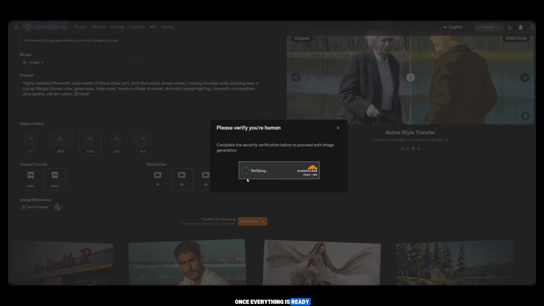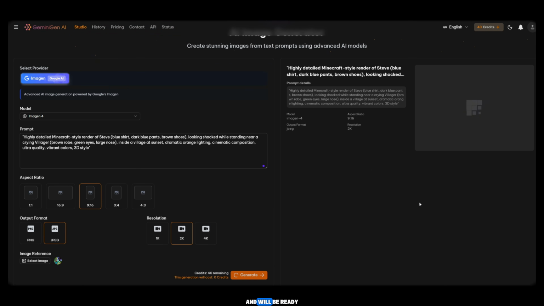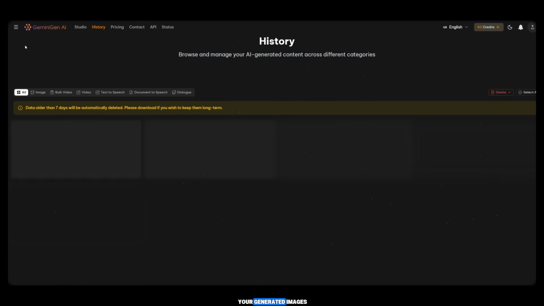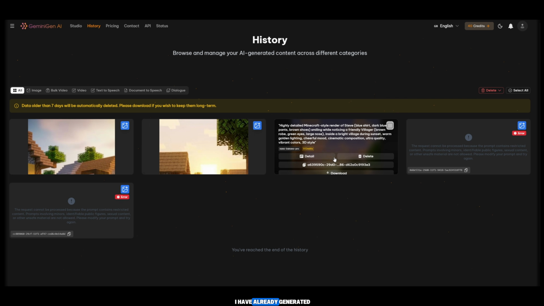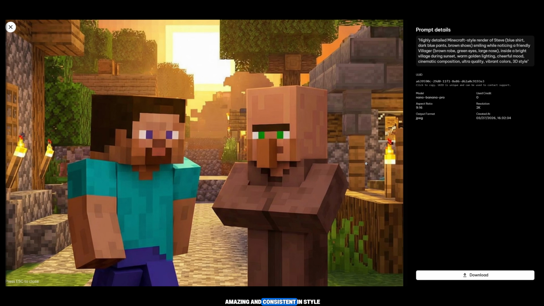Once everything is ready, simply click on Generate. Your first image generation will start and will be ready in a few moments. However, the generated image may not appear instantly, so you need to go to History. Click on the 3 dots, then click on History, and you will see your generated images.